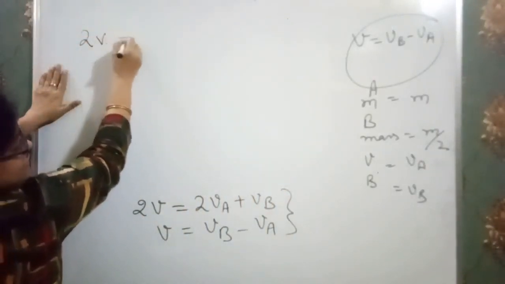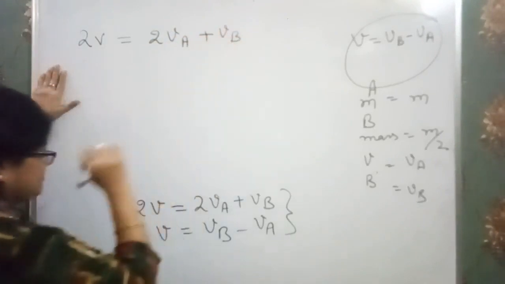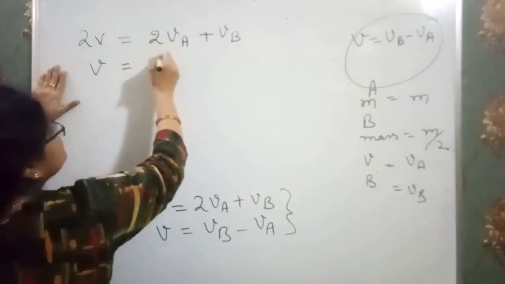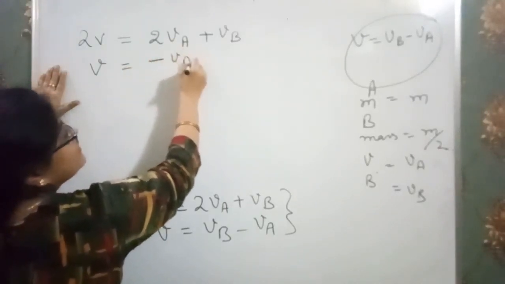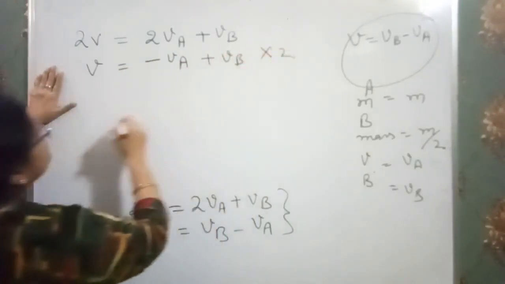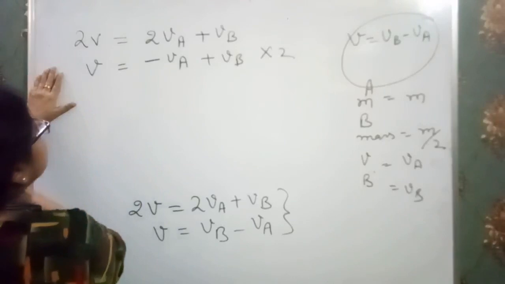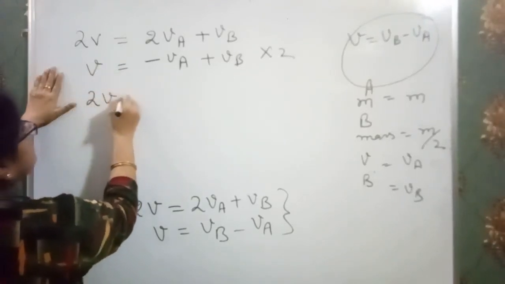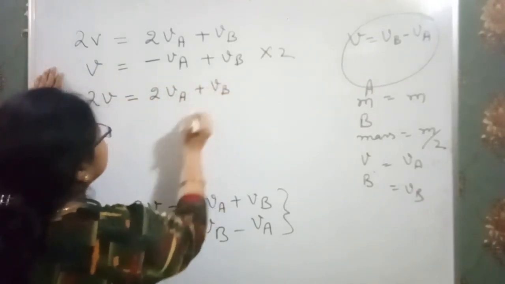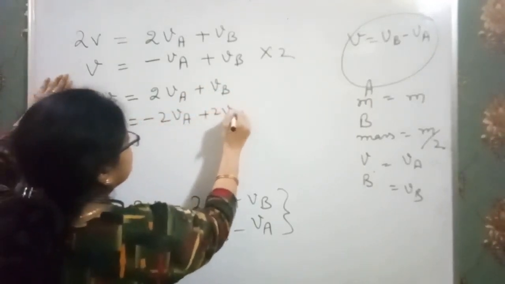Okay. Now just watch over here. We have 2V is equal to 2 times VA plus VB, and V is equal to minus VA plus VB. Now I just multiply it by 2. So we have 2V is equal to 2VA plus VB, and 2V is equal to minus 2VA plus 2VB.